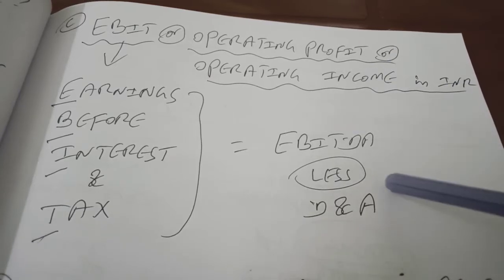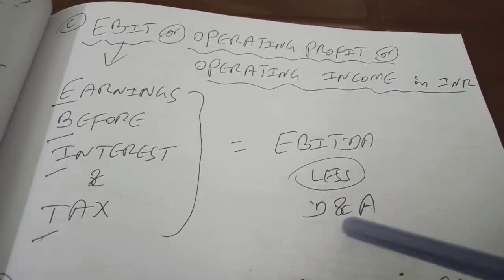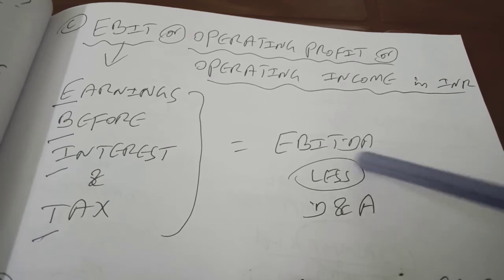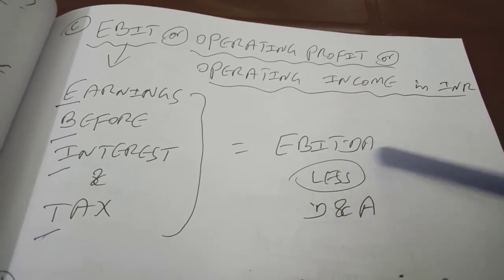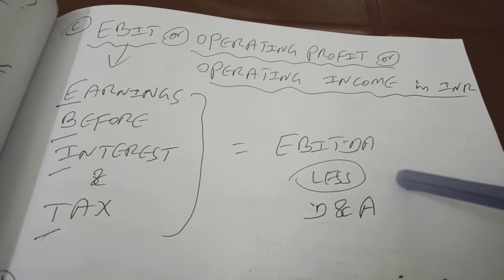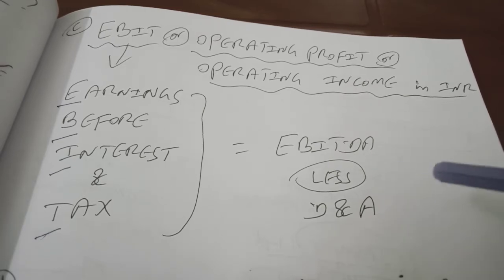What is the formula for that? EBITDA less D&A. The last two letters we are removing from EBITDA. We are removing DA in order to find EBIT, right? Yeah, I move ahead.